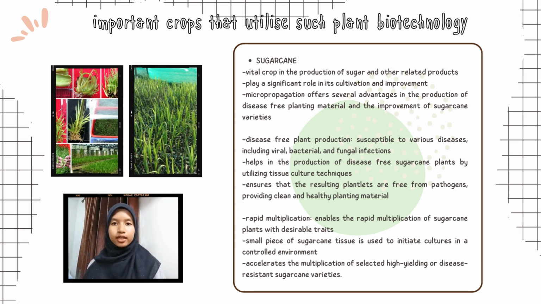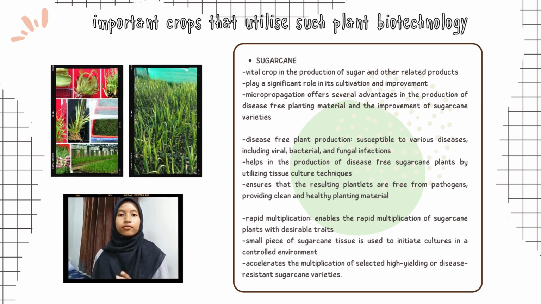Next is sugarcane. Sugarcane is a vital crop in the production of sugar and other related products, and micropropagation techniques in plant biotechnology play a significant role in its cultivation and improvement. Although sugarcane is traditionally propagated through stem cuttings or setts, micropropagation offers several advantages in the production of disease-free planting material and the improvement of sugarcane varieties.